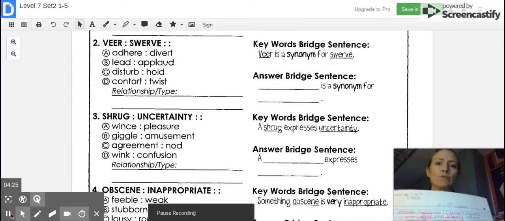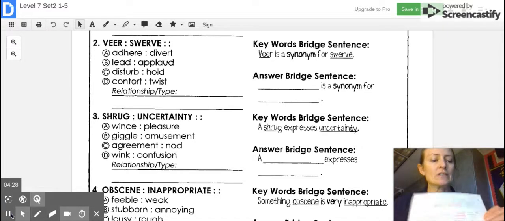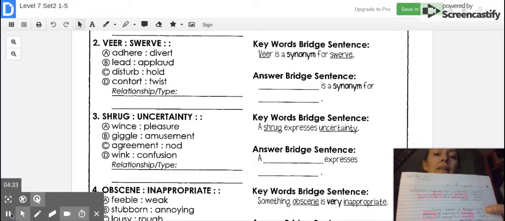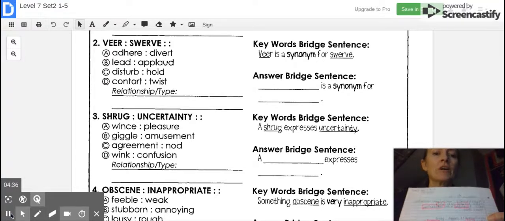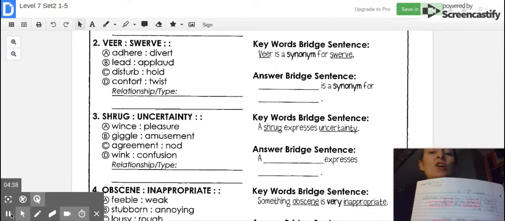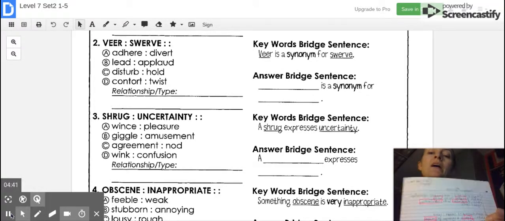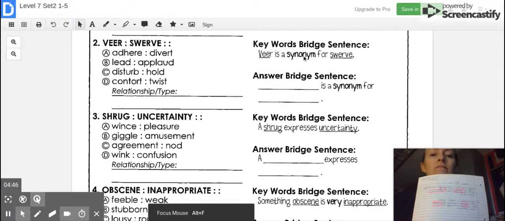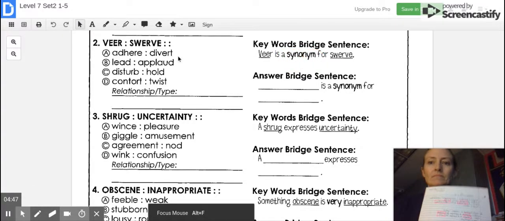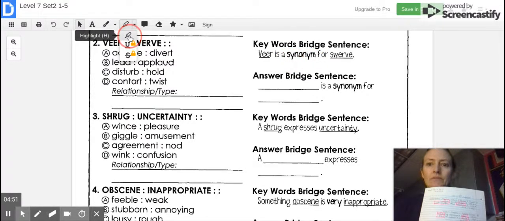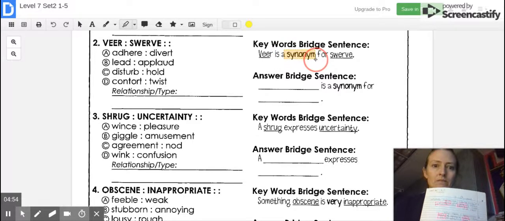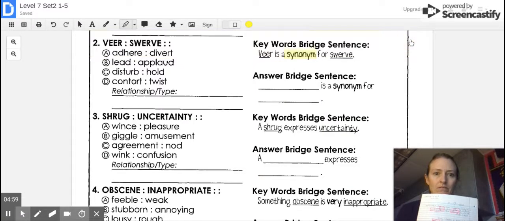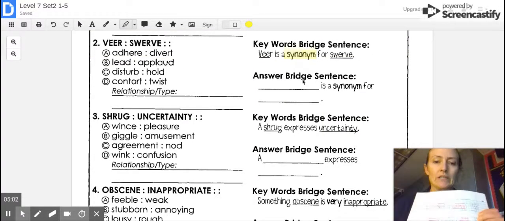For our KWBS, our keywords bridge sentence, which is veer is a synonym for swerve, we're going to highlight our keywords, which is veer and swerve. For our answer bridge sentence, we're going to highlight our answers, which is contort and twist. The relationship type is a synonym. So synonym is what you are going to write for relationship type.